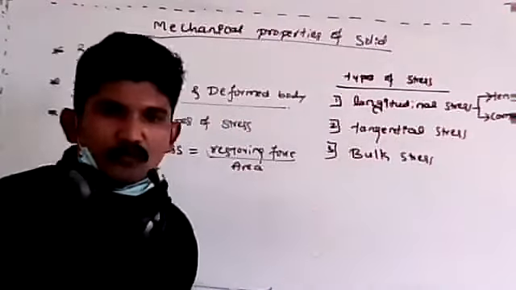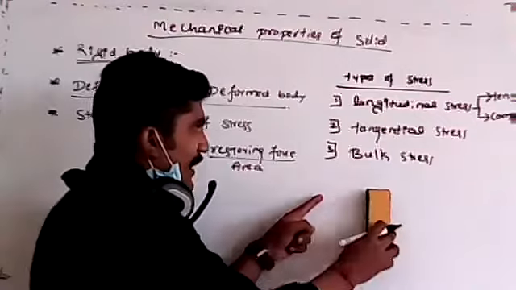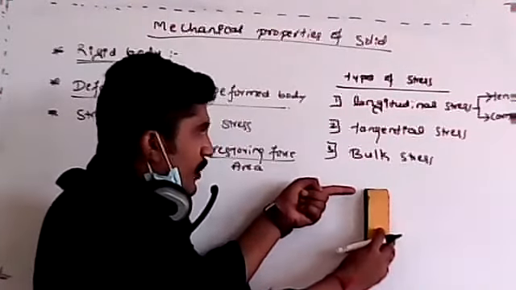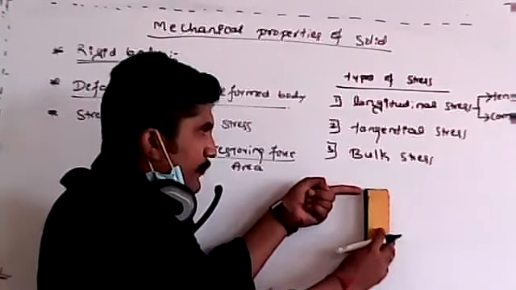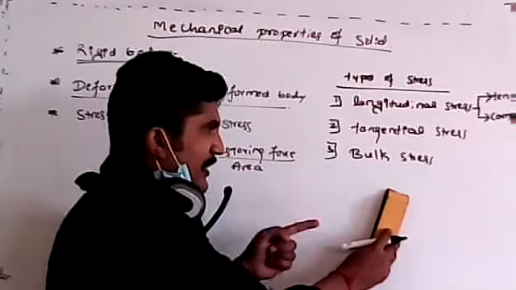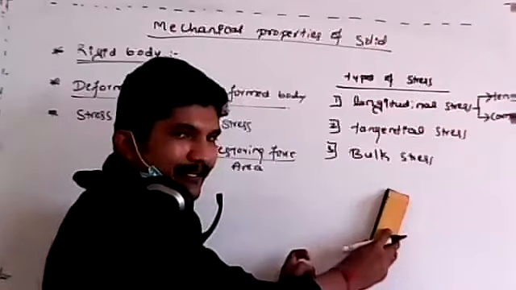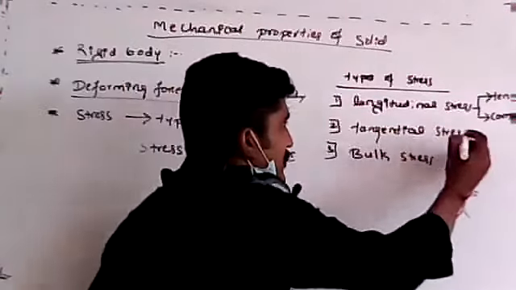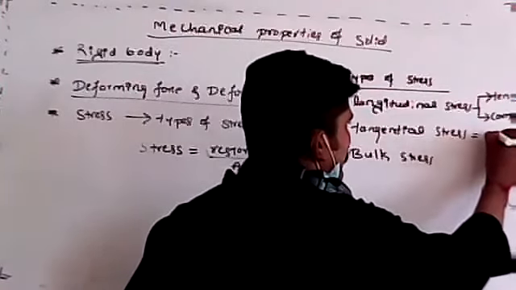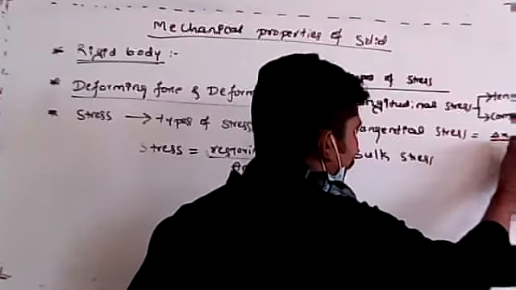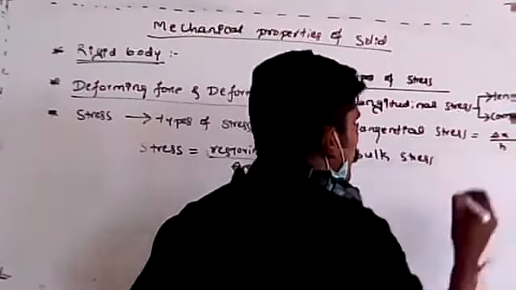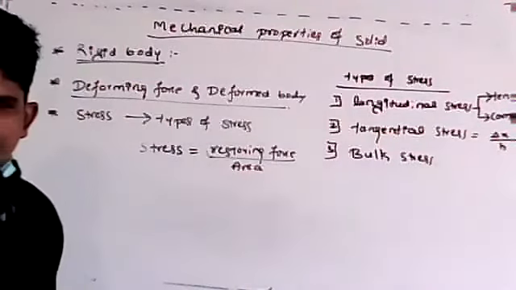Then tangential stress, we already know. If I apply a force tangent to this body, in one particular direction, the body gets displaced and it will give you some angle theta. That is nothing but tangential stress. We can say this is delta x divided by L or H, whatever it may be.